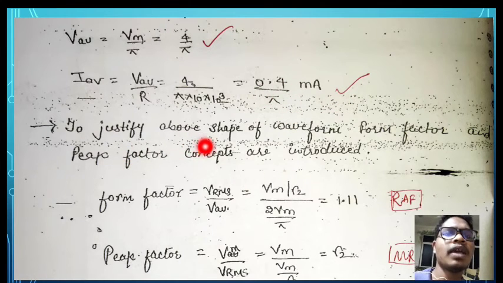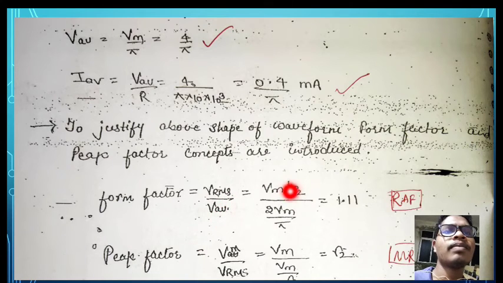To justify the above shape of the waveform, the form factor and the peak factor concepts are introduced. Form factor is equal to RMS value divided by average value. RMS value is Vm divided by root 2, and average value is 2 Vm divided by pi. After cancelling Vm and calculating, you will get 1.11 as the form factor.